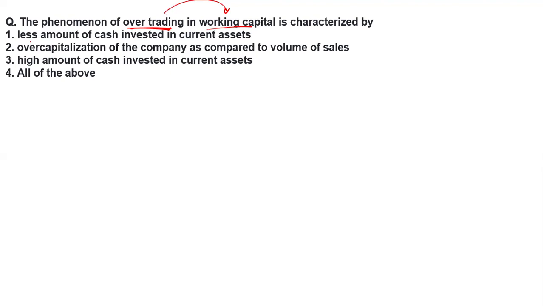Here you can say a less amount of cash is invested in the current asset. That means you are doing over trading. That means you are not investing too much, you are not saving your working capital, you are not saving your current asset. If you are doing over trading, you are wasting your current asset, not focusing on it, not investing in it, and reducing your investment in the current asset. So this is option number one.